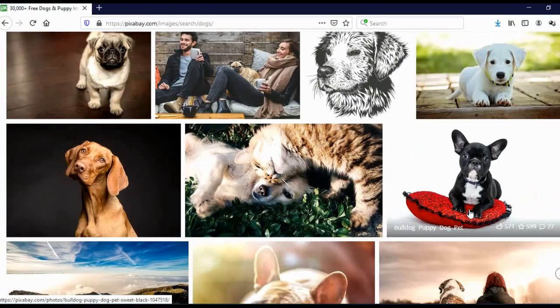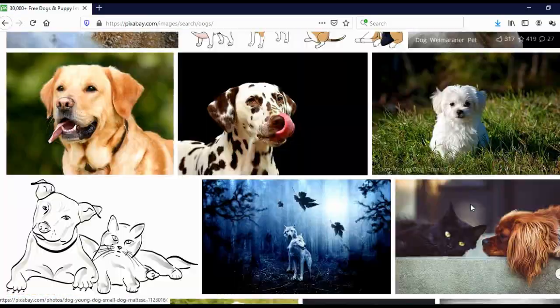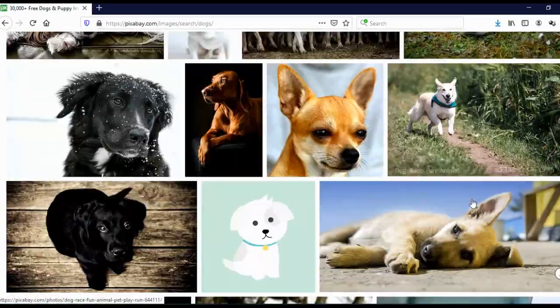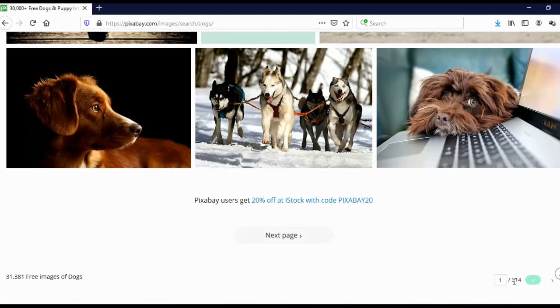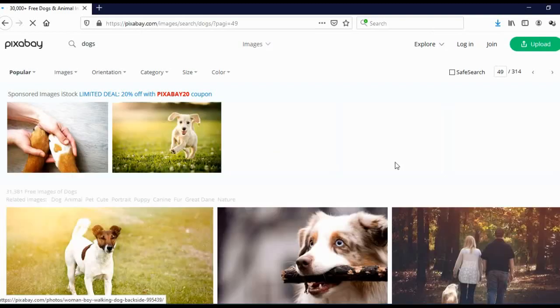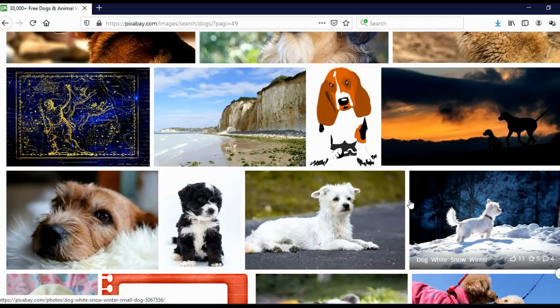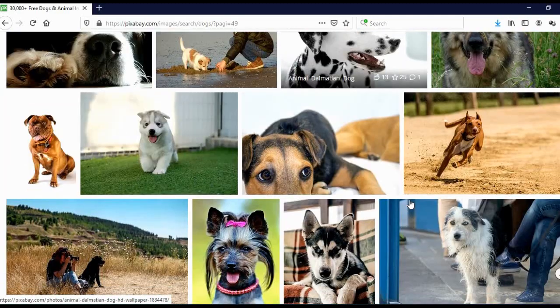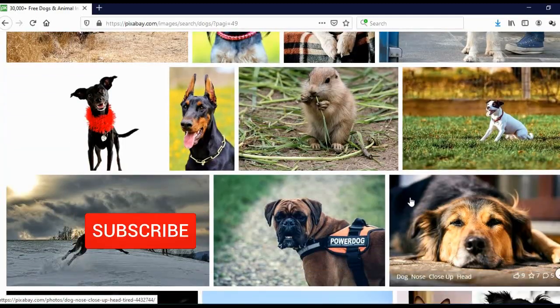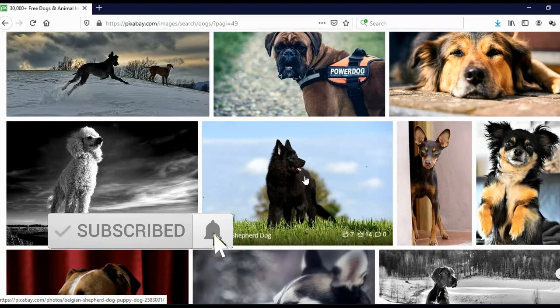And here you can see all the available dog photos. And when you scroll down on the bottom, you will see that there are 314 pages of royalty-free dog images. And here you can choose the page, let's say 49, and then click enter. And now I'm on 49th page, and as you can see all the dog images. And to download one of these images, just click on it, let's say on this one.